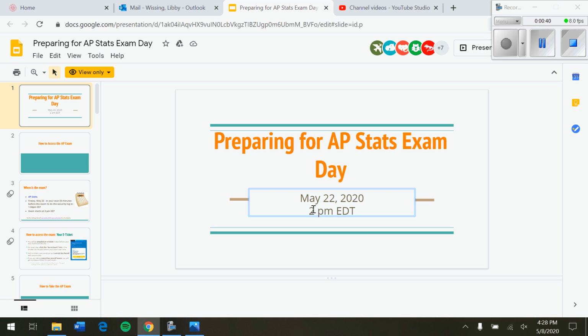The other thing is, if you have another AP exam, you will take that before the AP Stats because we are the last one. And so probably you'll feel a little bit better by the time you come to take the AP Stats exam. However, if this is your first, this is really good information.